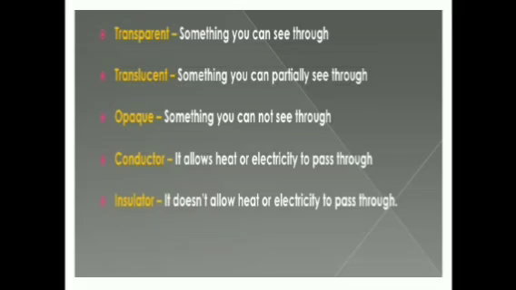Then insulators, they will not allow heat or electricity to pass through. For example, see a piece of wood, it will act as an insulator. It will not allow heat or electricity to pass. Suppose you take an example of rubber gloves. Rubber gloves will not pass heat and electricity. Leather, all those materials are insulators. They will not pass heat and electricity. So the concept should be clear, children. You have to make a note in your book.